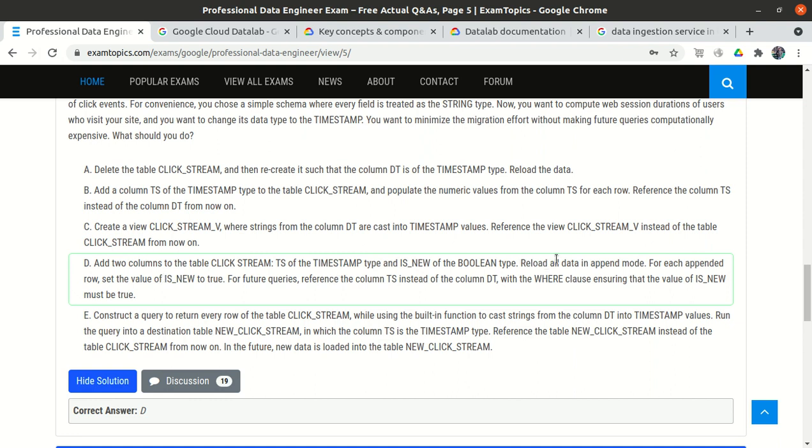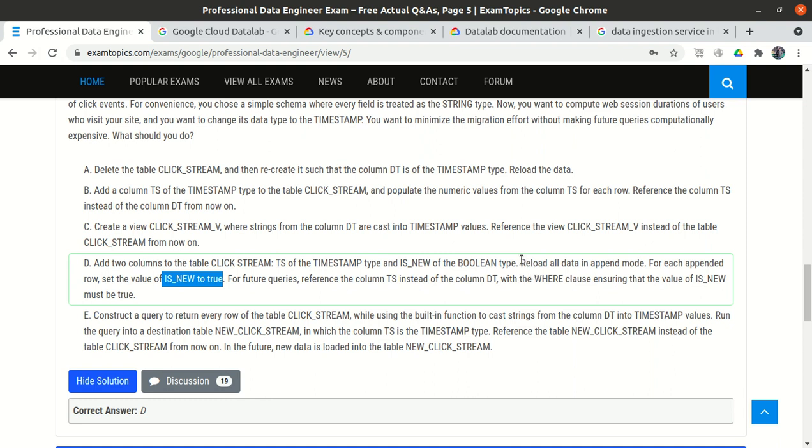Because we are reloading all the data, which is wrong. In the existing table we will create two new columns, one is ts and one is is_new, and we will reload all the data in append mode. Let's suppose we already have 1 trillion records, we will again reload 1 trillion records, and for all the newly loaded records we set is_new as true. If we want to run the query we will use the where clause so that is_new is true, so it will only search in the newly appended data.